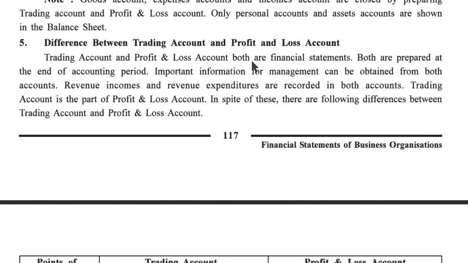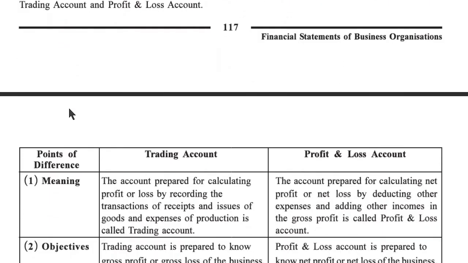Trading account and profit and loss account both are financial statements. Both are prepared at the end of accounting period. Important information for management can be obtained from both. The account is part of profit and loss account. In both the accounts, revenue income and revenue expenditure are recorded. Trading account is the part of a profit and loss account. In spite of this, there are following differences between trading account and profit and loss account.